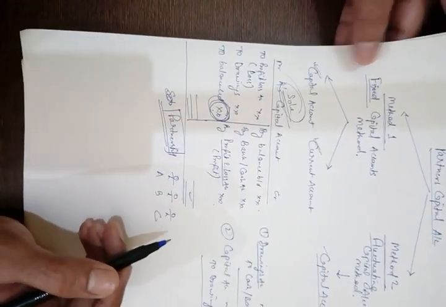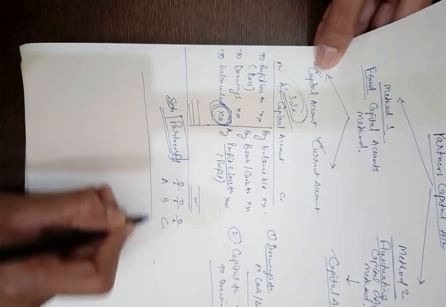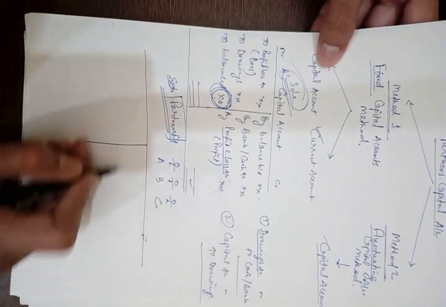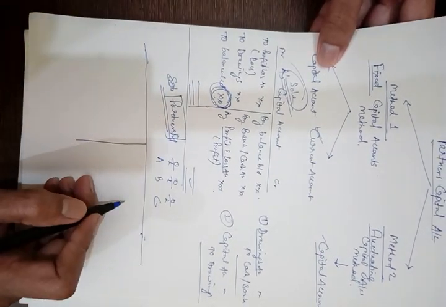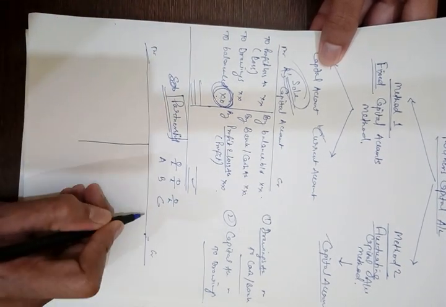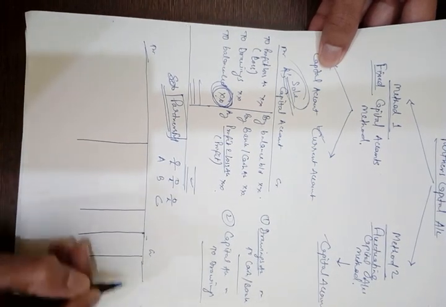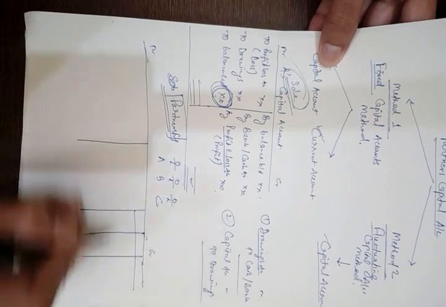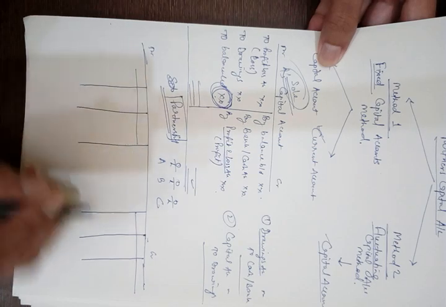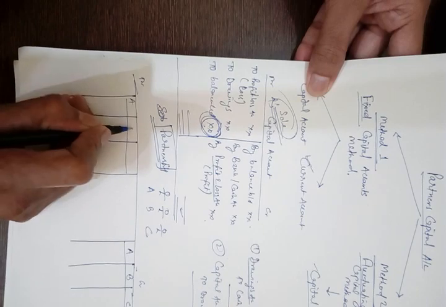Now, for the sake of simplicity, it is better to prepare the capital accounts in columnar form. Instead of opening three ledgers, we prepare a single ledger with three columns, one column for each partner. That is, there are three partners, therefore we shall prepare three columns here: A, B and C.